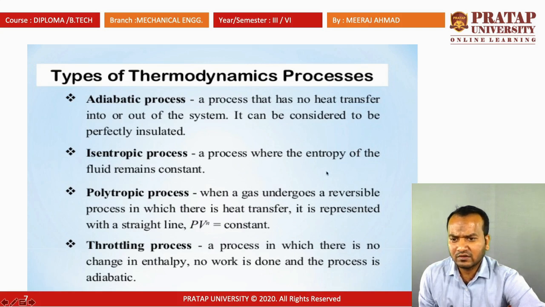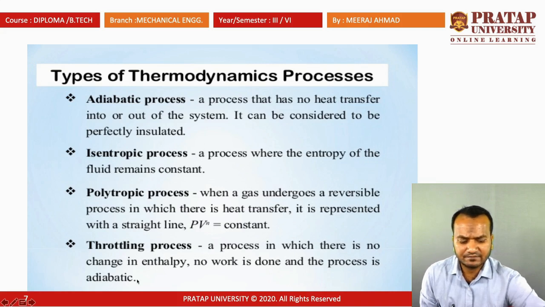Polytropic process: the process in which heat transfer takes place, represented as PV^n equal to constant. Throttling process: a process in which there is no change in enthalpy, no work is done, and the process is adiabatic.